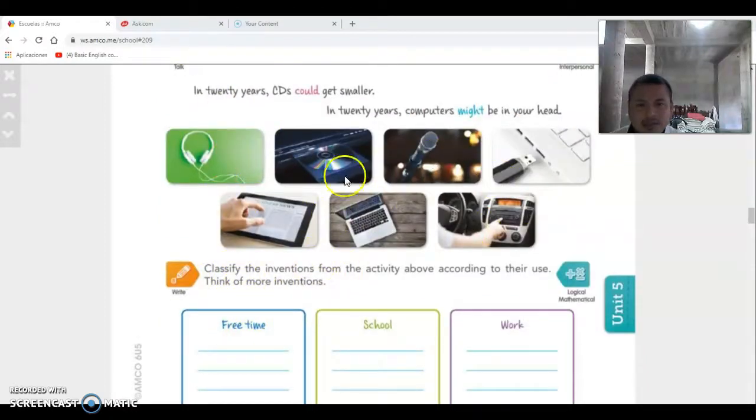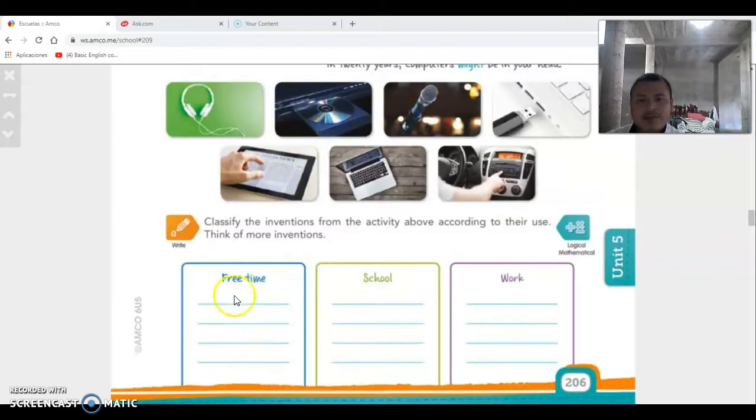Classify the invention, this one, the invention from the activity above, according to their use. Think of more inventions. So free time, you know what does that mean? Free time is when you are at home doing nothing. Which of these inventions do you use? So write it down right here, this one. And which of these inventions can you use at school, and which one can you use at work? Remember these ones, maybe I could say this one, the car with the radio, I can use it going to work, so I use it for work. Okay, so you need to do that, fill these lines with these inventions. And also you need to go on page.